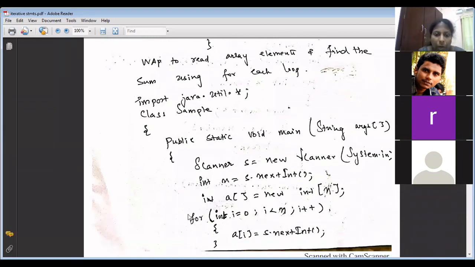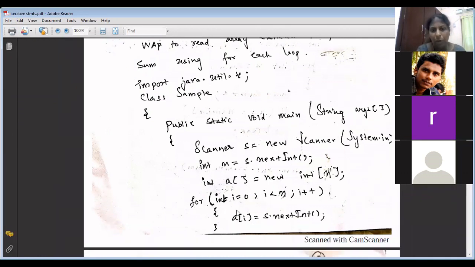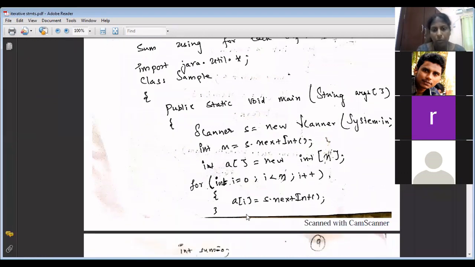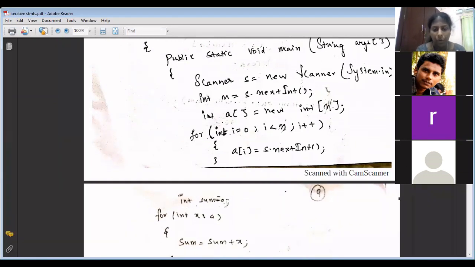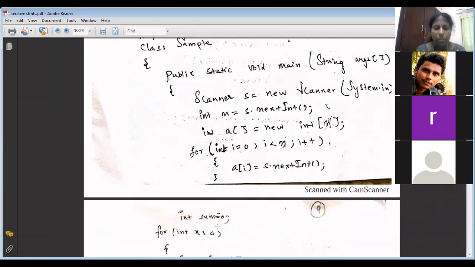Right. Now, in this case, to read the input for array elements with s.nextInt, why did I use this traditional form of for? Because it is reading, ma'am. Yes, reading an array, you can never use a for each loop. So I have used the traditional form, as you always do to read n elements into an array. Then int sum equal to 0. I need to do sum equal to sum plus a of i.